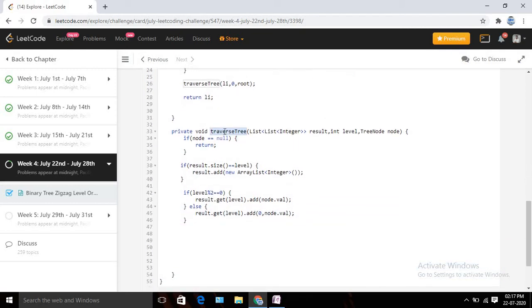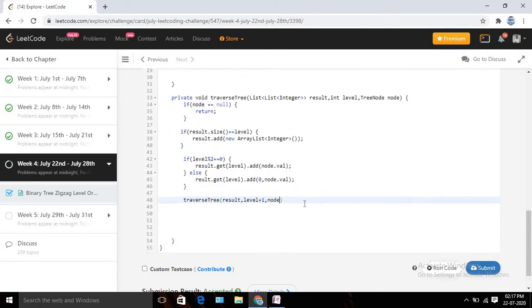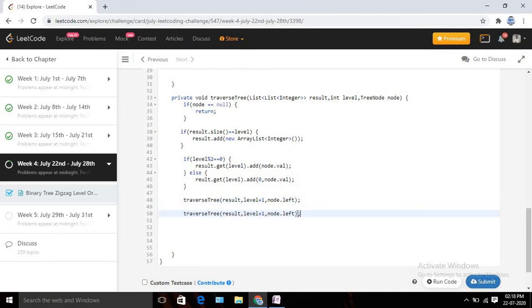We need to just call the same method once again to use the recursion. So again I need to pass the same result, and for each recursion I am going to increase my label value by 1. Initially it will be 0, and again I need to pass my node also. So at first I need to pass my left node, then I need to pass my right node. Okay, so it will look like this.